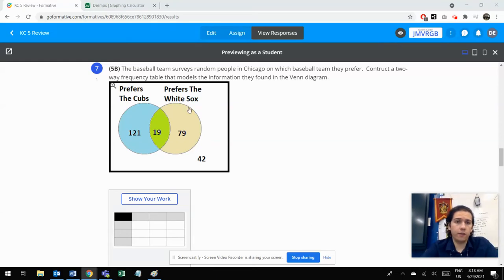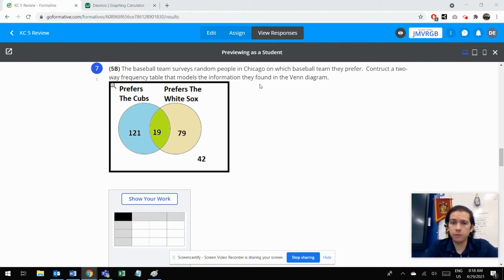All right, in question 7, we have a baseball survey type of deal for people in Chicago. If you don't know, Chicago has 2 baseball teams, the Cubs and the White Sox. It's a very fun, heated rivalry for people to prefer either the Cubs or the Sox. And maybe you're like me and you just like both and you just enjoy going to the baseball game. It doesn't matter what team's playing.